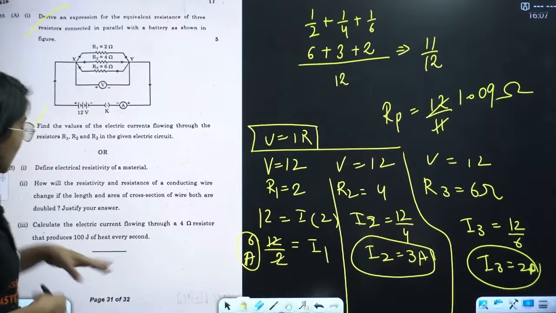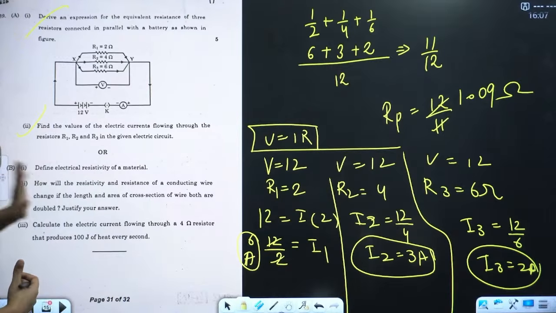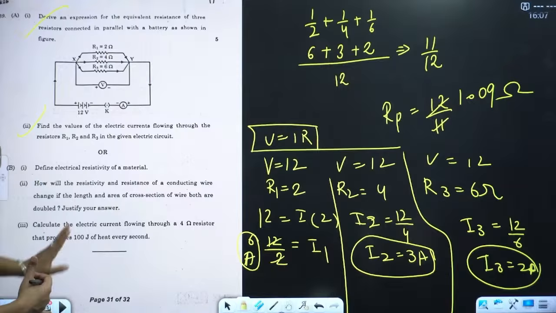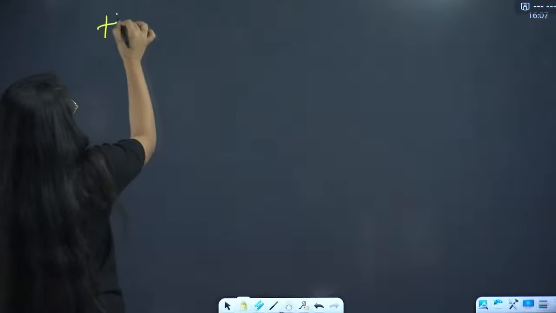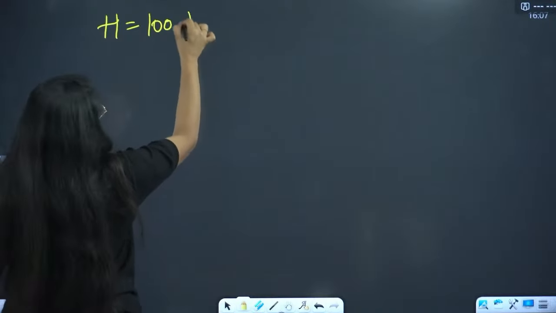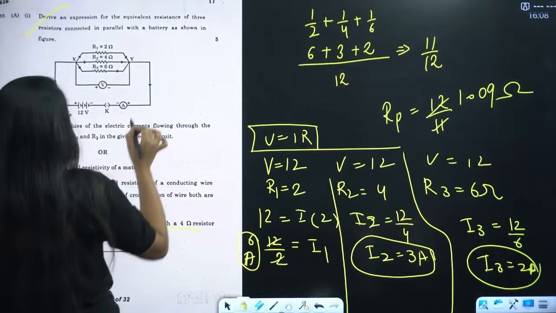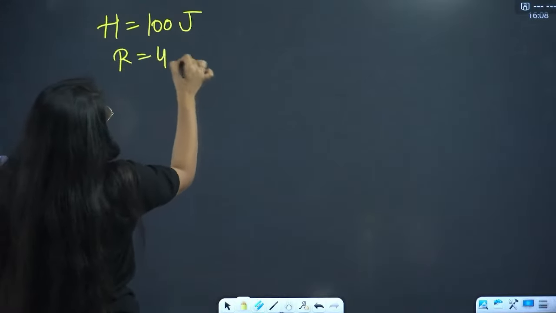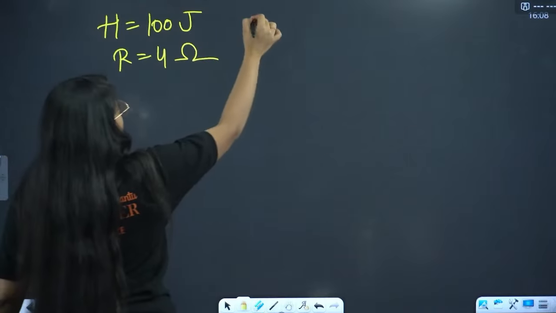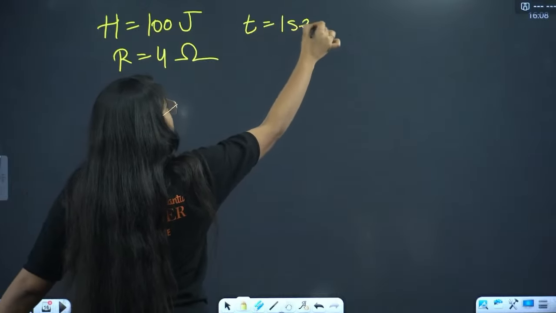Done. Next we have: calculate the electric current flowing through a 4 ohm resistor that produces 100 joule of heat every second. For this you need to know the formula that we studied yesterday, right? Resistance is 4 ohm. Per second means time is 1 second.